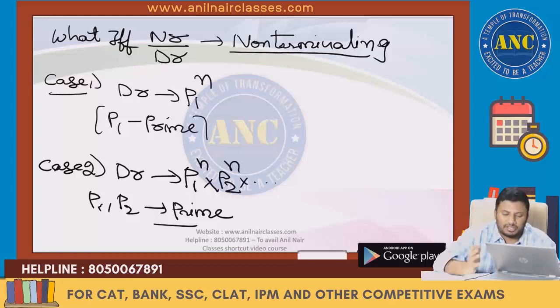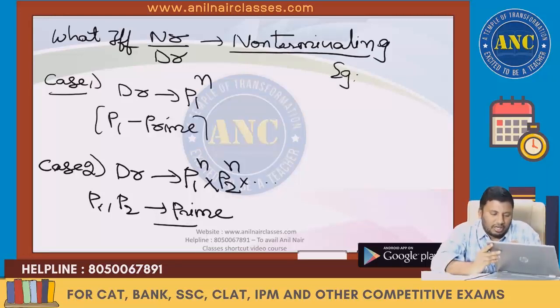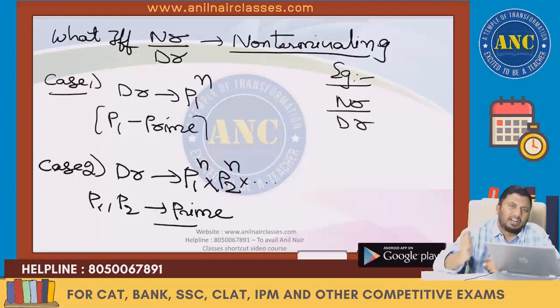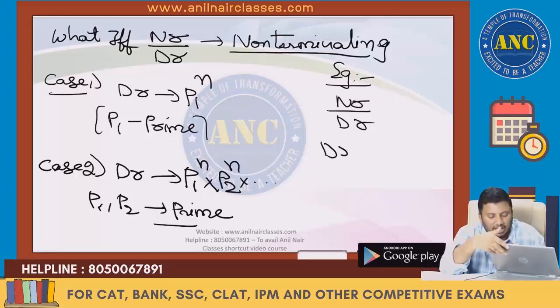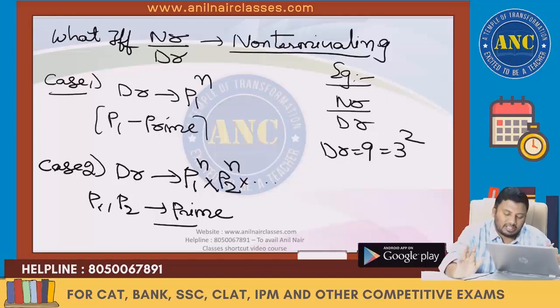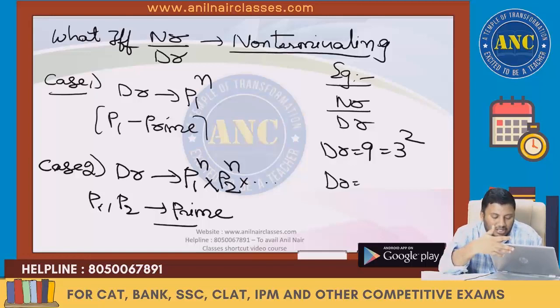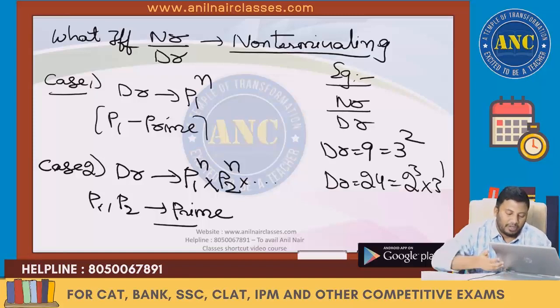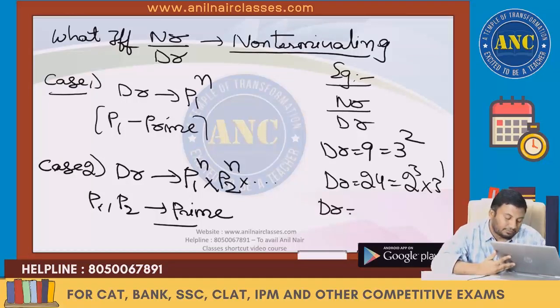Take some examples of numbers of the form numerator by denominator. Denominator is 9, which is 3 square. First case. Denominator is 24, which is 2 cube into 3 power 1. Second case. Denominator is 42, which is 2 into 3 into 7.